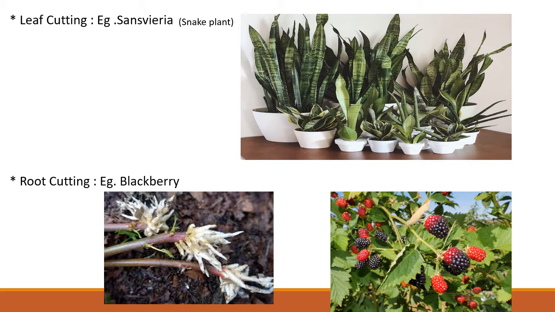The next method of cutting is called as root cutting. Example, blackberry. Blackberry can be developed by using the parts of the root. These parts of the root when planted in the soil, develop into a new plant of blackberry.